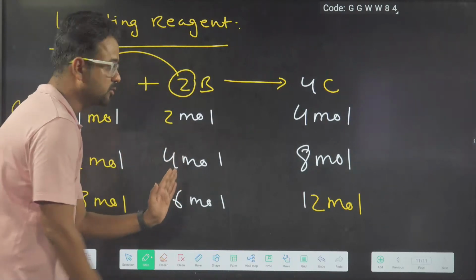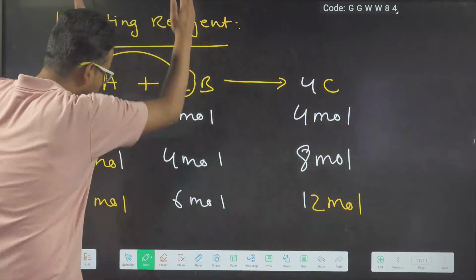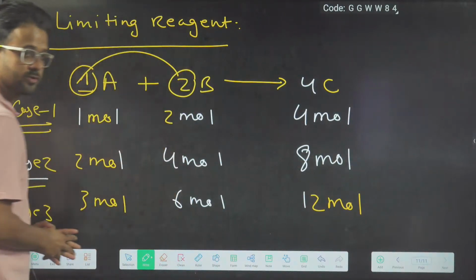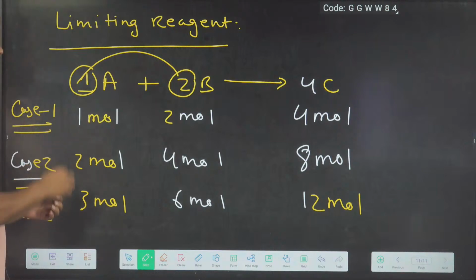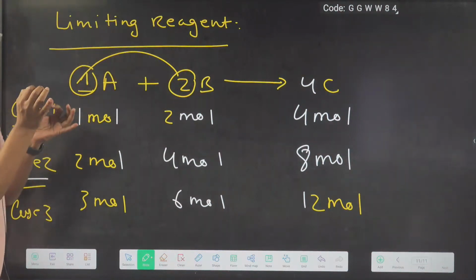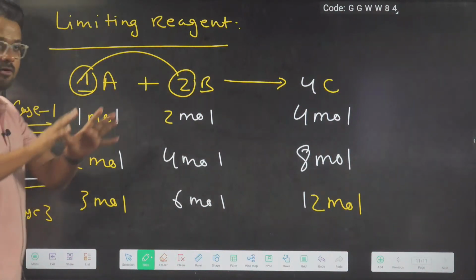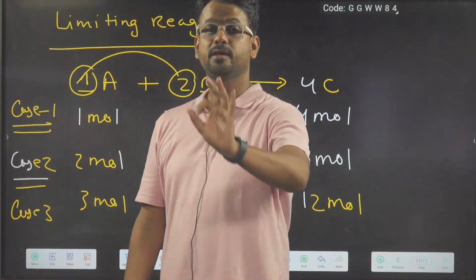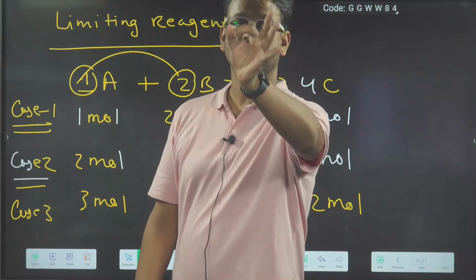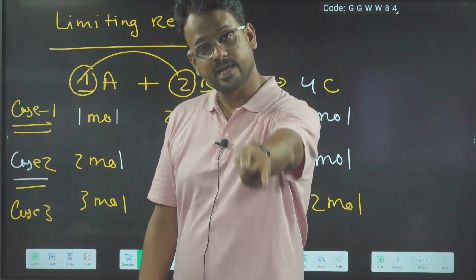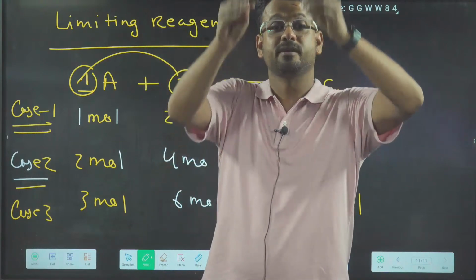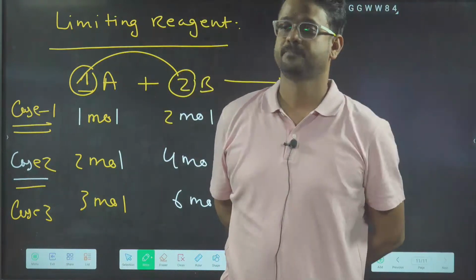Don't look at the product, just focus on the reactant side. The ratio of initial moles is the same as the ratio of stoichiometric coefficients. Whenever this happens, that is, you are taking the initial moles of the reactants in the same ratio as the stoichiometric coefficients, this represents an ideal situation.